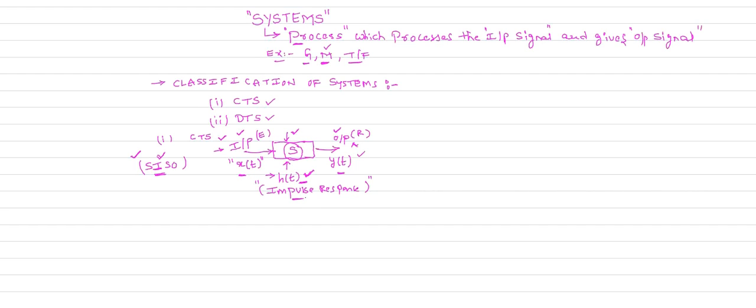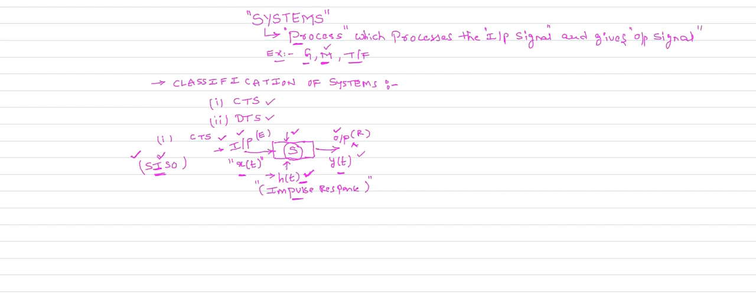So the impulse response is very, very important. Whatever the relationship between input and output is, that relationship depends on the impulse response of the system, which is your h of t. H of t is the impulse response of the system. The system is always represented by h of t.